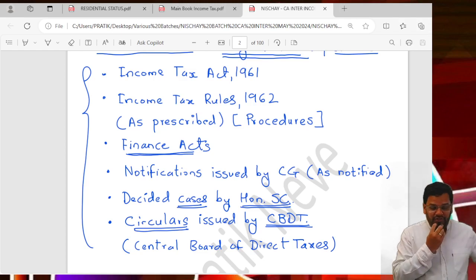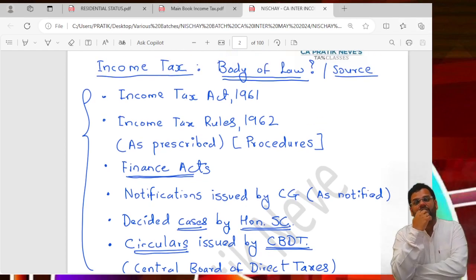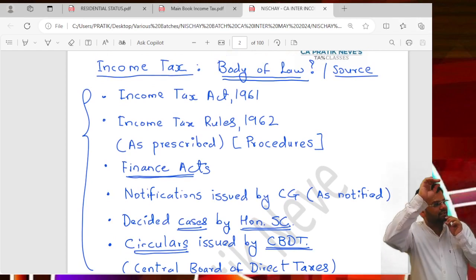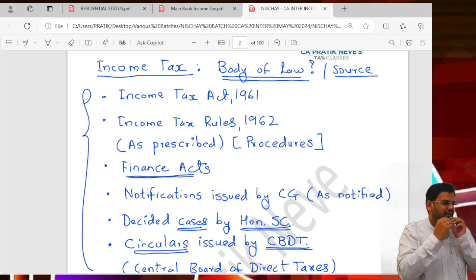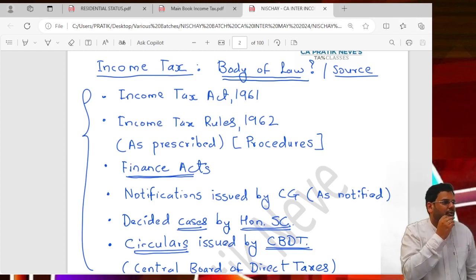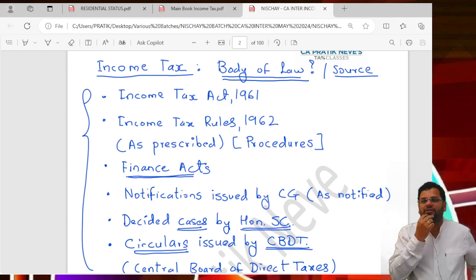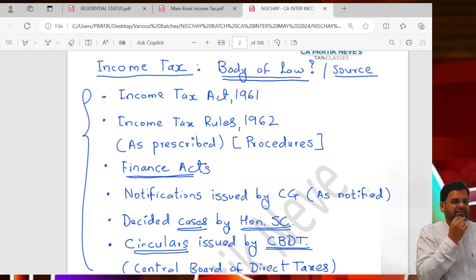See, in which year was the Income Tax Act framed? 1961. Do you expect 1961's law and today's law to be the same? It's impossible. The way of doing business has substantially changed, so of course the law has to change. It is very dynamic. So many changes happen in the way of doing business.